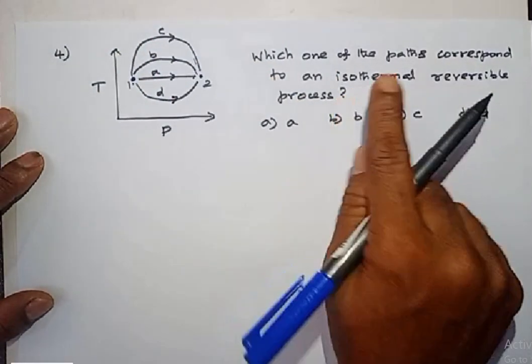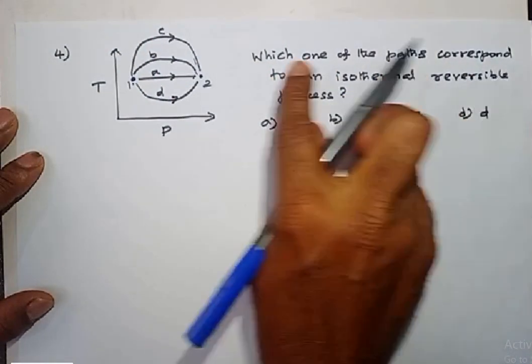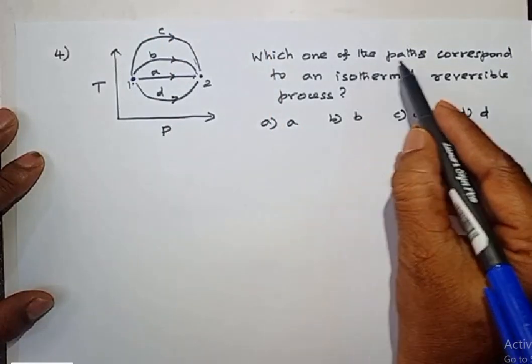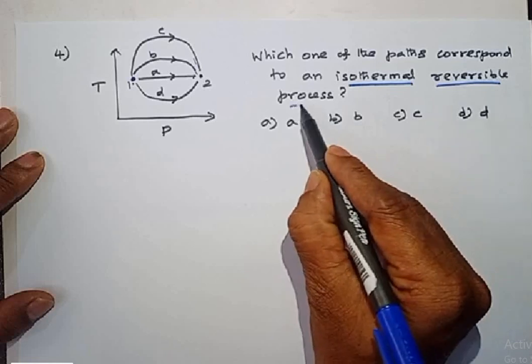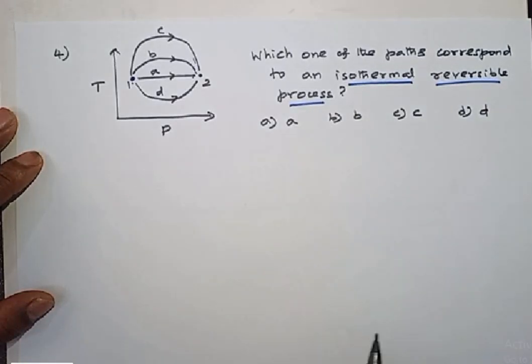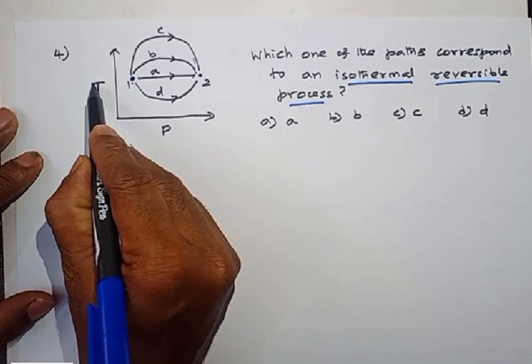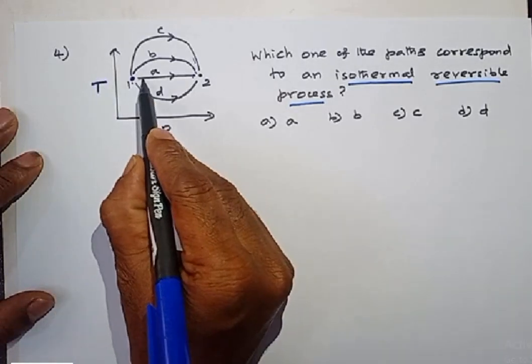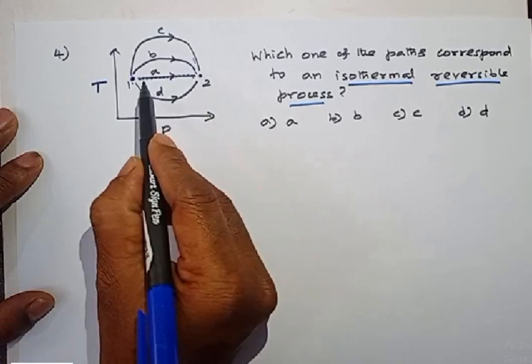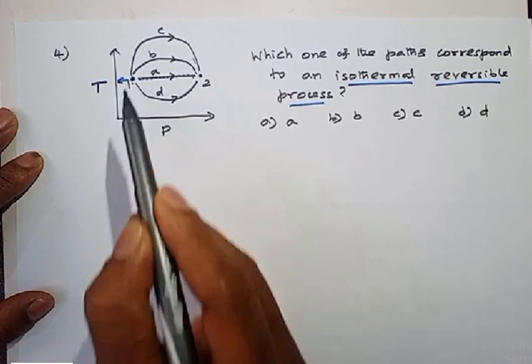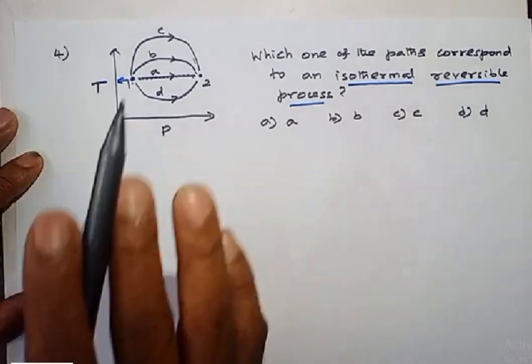The question asked here is, which one of the 4 paths corresponds to an isothermal reversible process? Isothermal means temperature should be constant. See here, temperature is on the y-axis, right? In path A, whatever point you take along the path, the temperature is the same. The temperature remains the same.